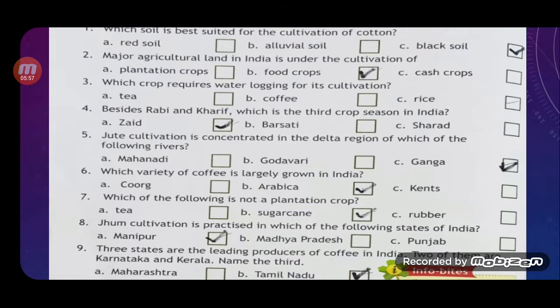The next is 8th. Jhum cultivation is practiced in which of the following states of India? A. Manipur, B. Madhya Pradesh, or C. Punjab. The correct answer is Manipur. Jhum cultivation is practiced in which of the following states of India? It is option A, Manipur.